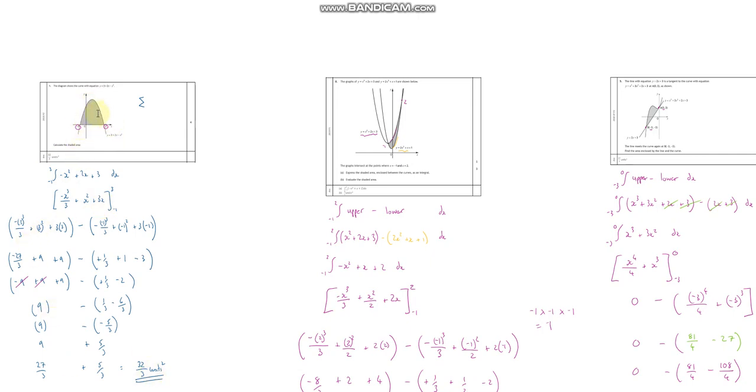Above the x-axis is positive. Below the x-axis, we get a negative area. So this might come out as, say, 3. The same on the bottom would be -3. Add them together would give you 6. Don't add them together and get an area of 0.